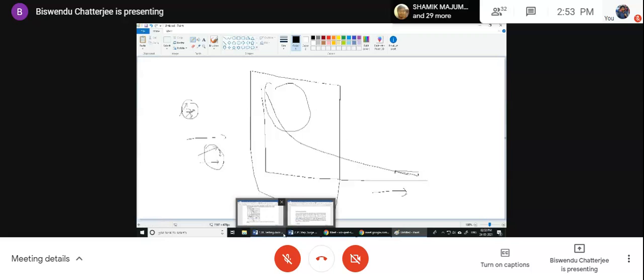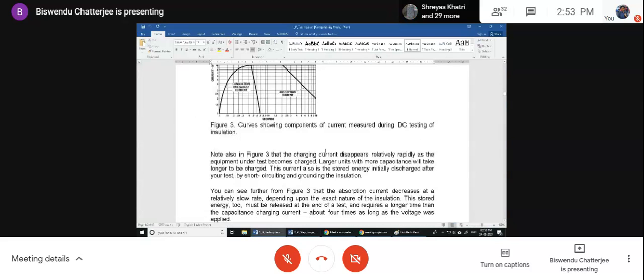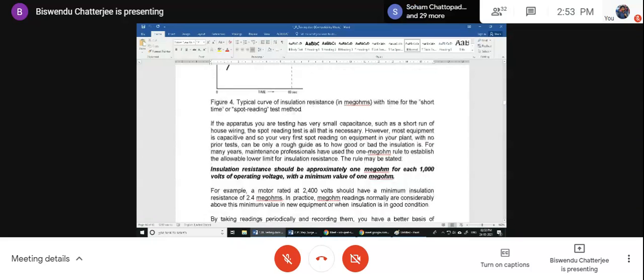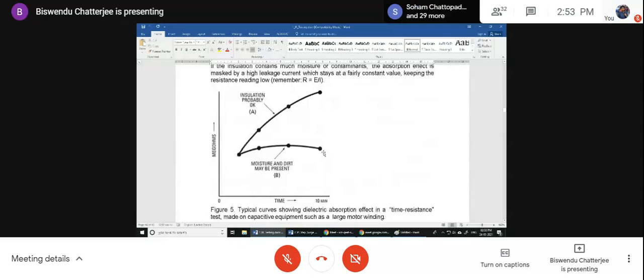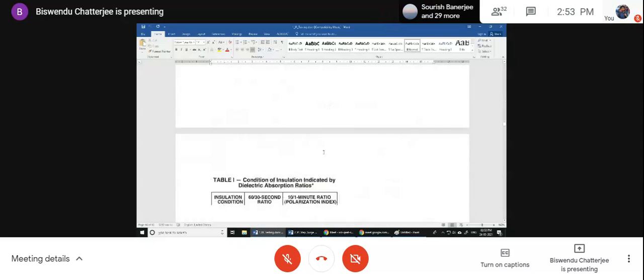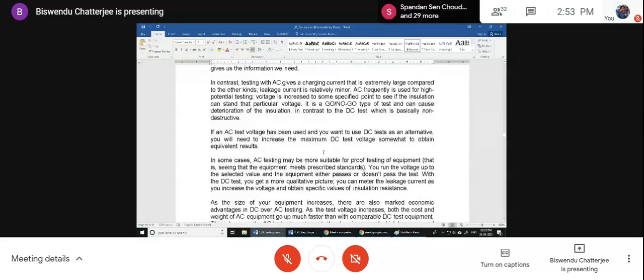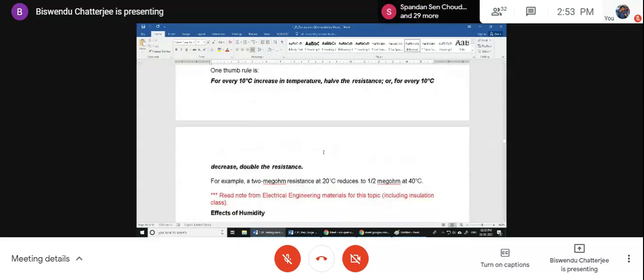And so there are testing methods by which you can get the current. I will explain it to you when we do the testing methods. So this part was the first thing, the first chapter actually.